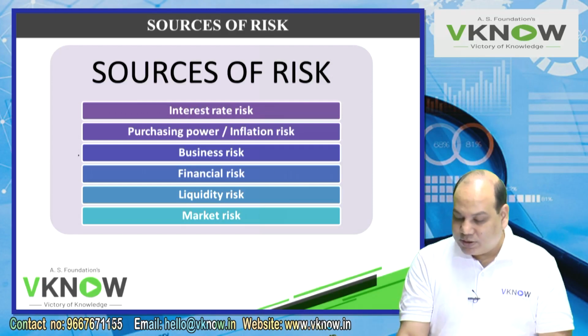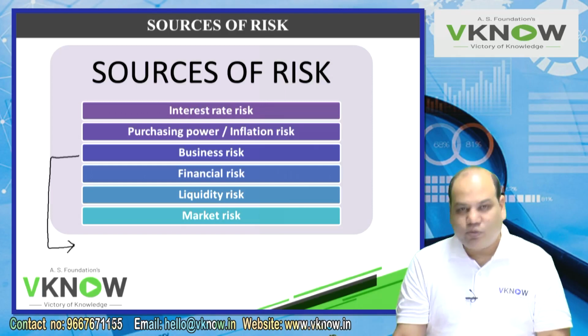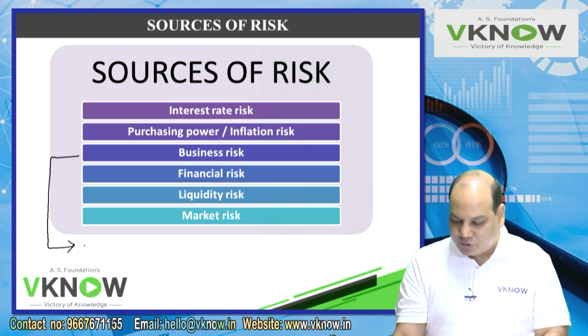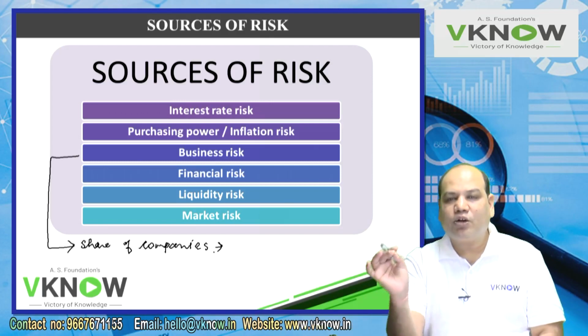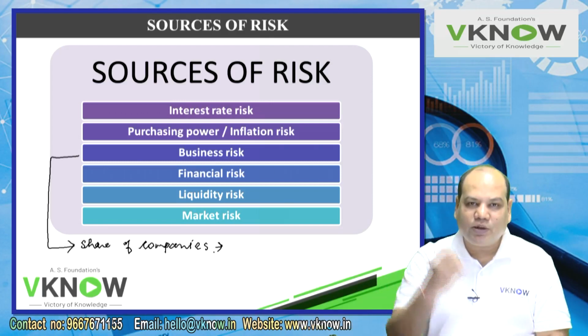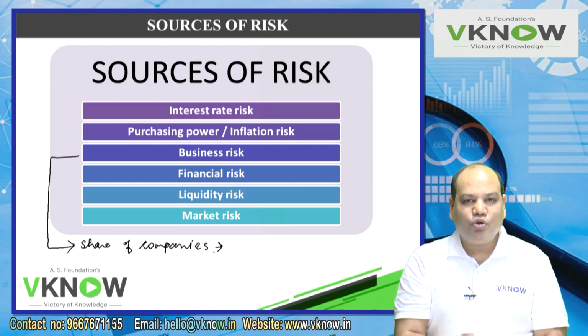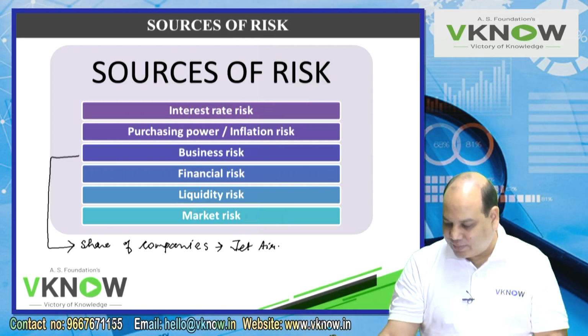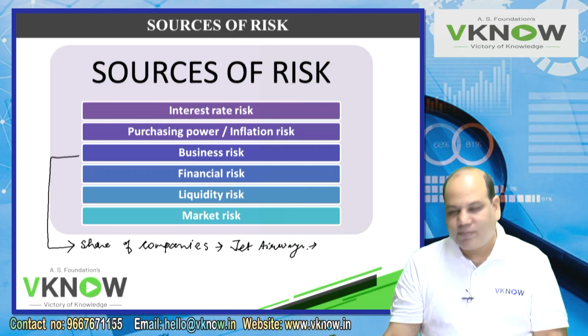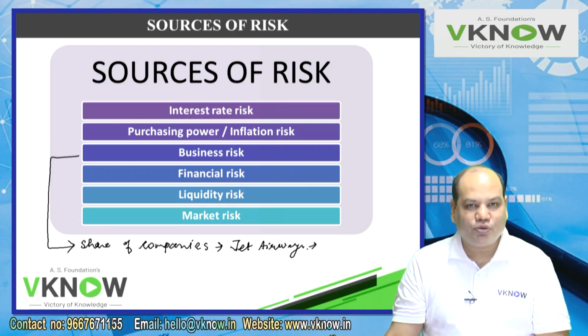Now I will talk about business risk. This risk arises when you invest in the shares of companies. How this risk arises? When you buy the shares of a company, you are a part owner of that company. Theoretically, you are also a part owner of that company. So the risk of the company is the risk of the owner. So you are also exposed to that risk. You have invested in Jet Airways. You are taking the risk of what an airline company is exposed to.